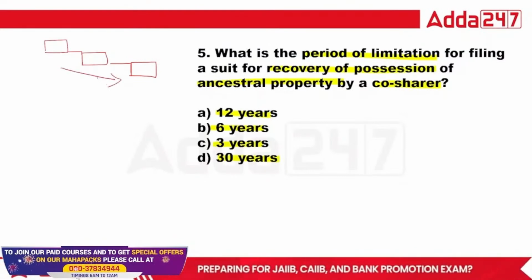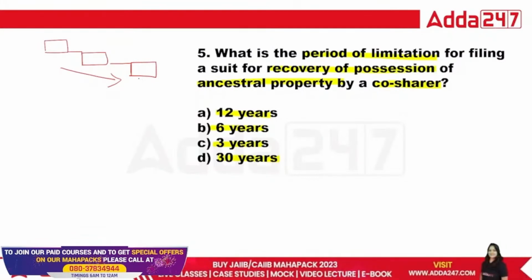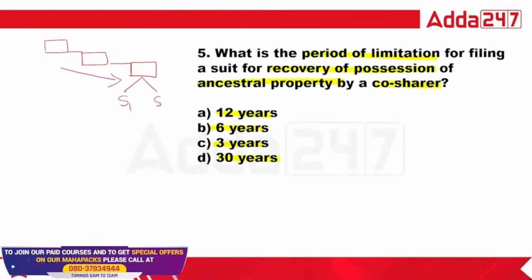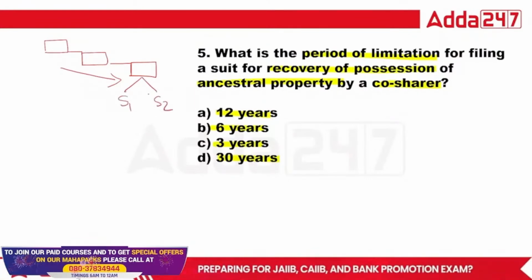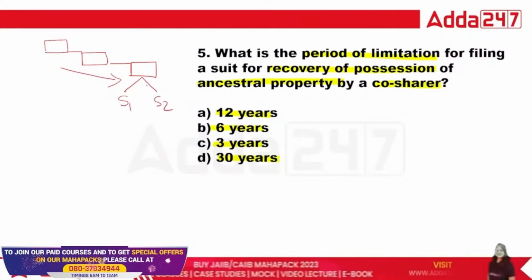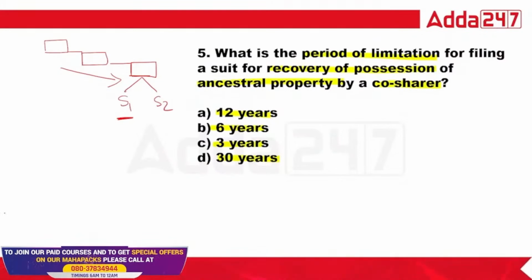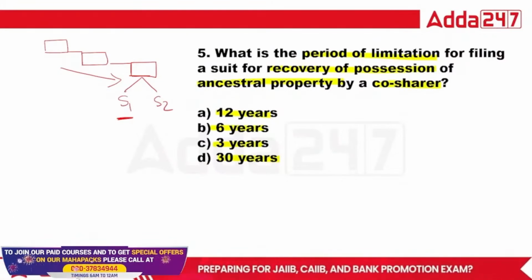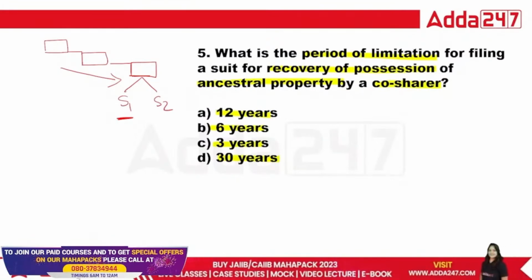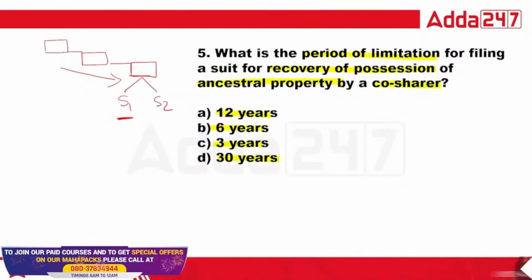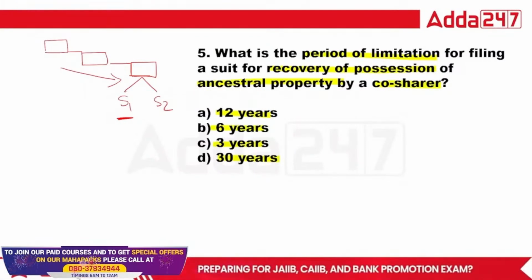So what is the period of limitation for filing the suit for the possession of ancestral property by the co-sharer? Suppose two sons are there, S1 and S2. If there is a suit for recovery of possession of the ancestral property and S1 has filed the case, what is the limitation period for this one?